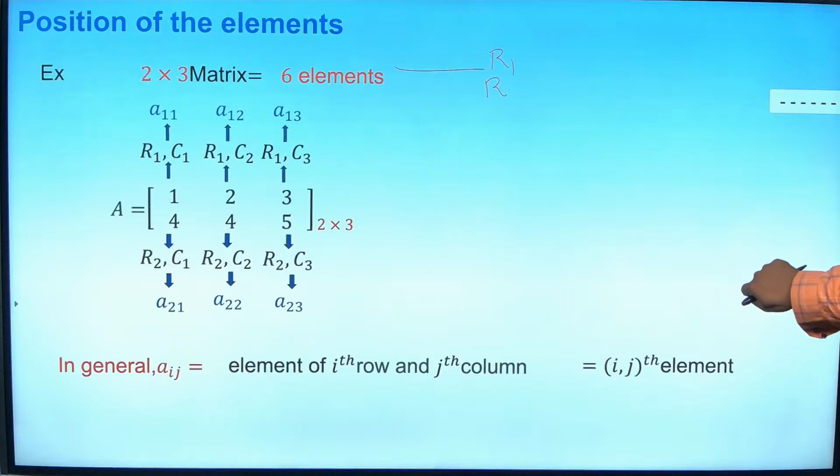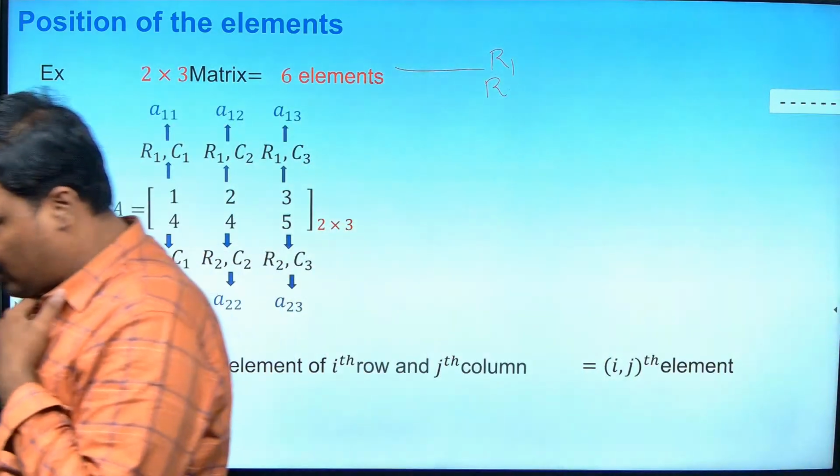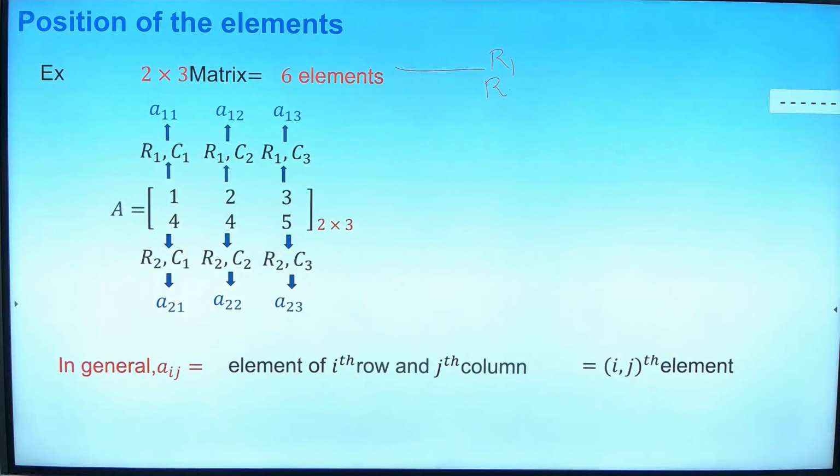Okay. So generally I will express I as my row, J as my column. I is for rows, J is for columns. Okay.